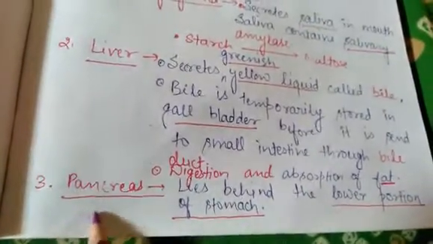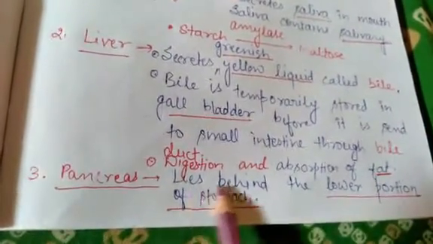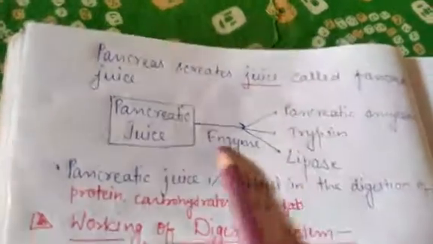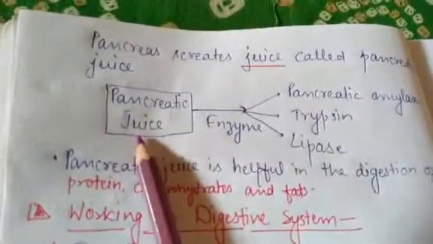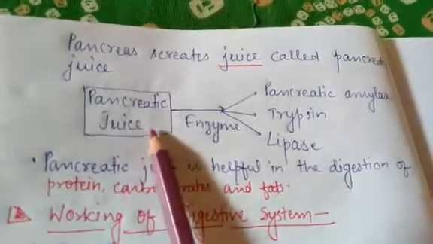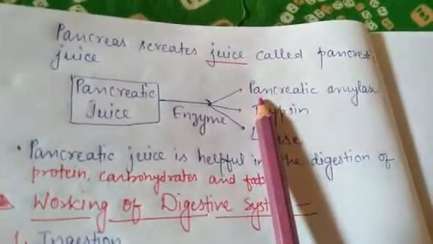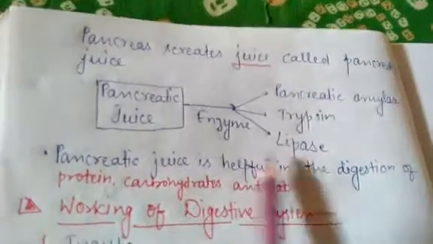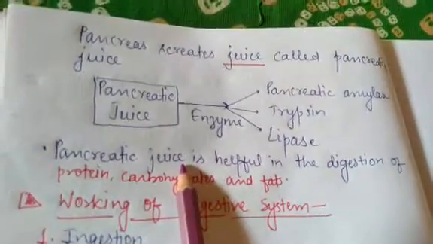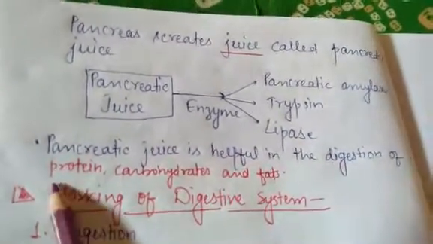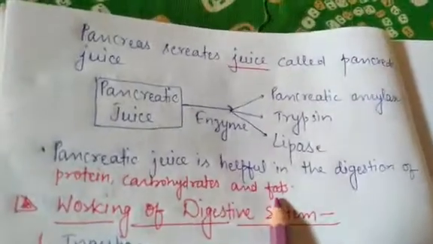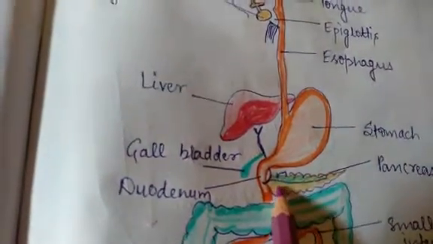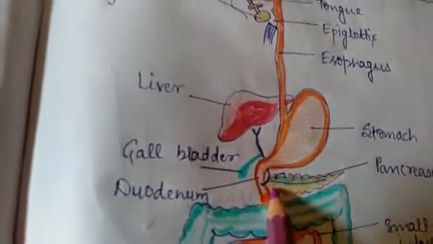The third gland is the pancreas. It lies behind the lower portion of the stomach. It secretes pancreatic juice, which contains 3 enzymes. These are known as pancreatic amylase, trypsin, and lipase. The main function of pancreatic juice is that it is helpful in the digestion of protein, carbohydrate, and fats. So this is the pancreas. It is present below the stomach.